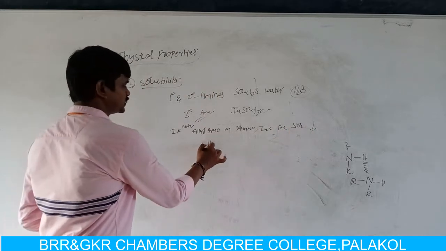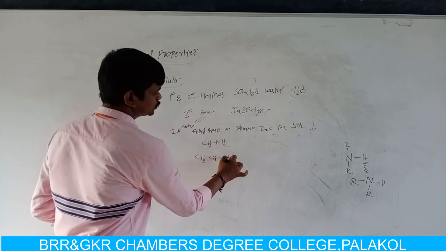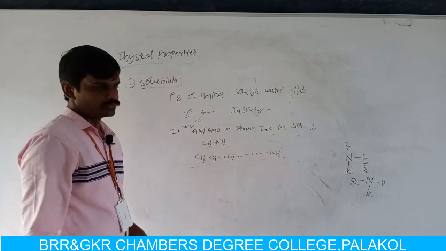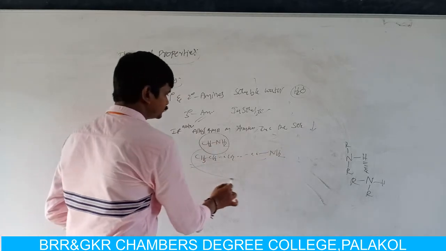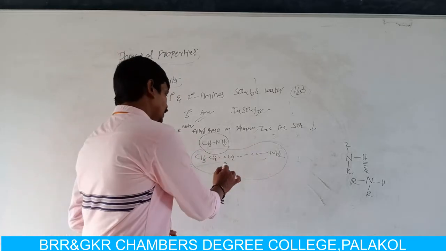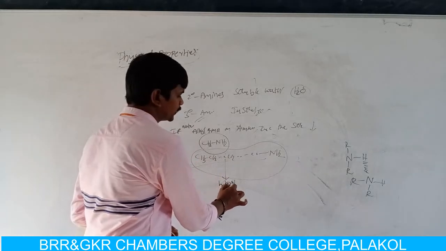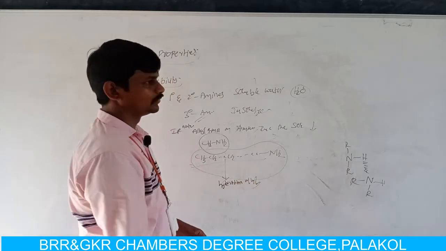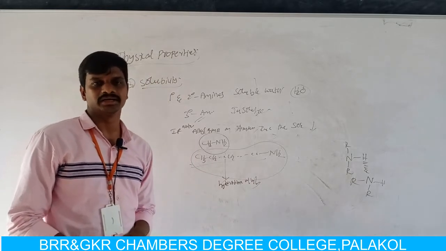For example, CH3NH2 and CH3CH2CH2CH2CH2NH2. Which molecule is soluble in water? Methylamine is soluble in water, but the long chain carbon containing amine is insoluble in water because of the hydrophobic alkyl group. That means if the molar mass of the amine increases, the solubility in water decreases.